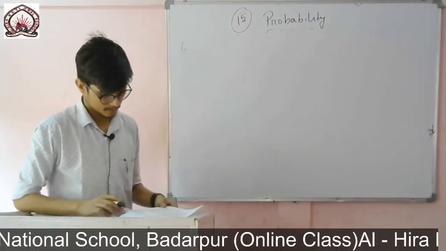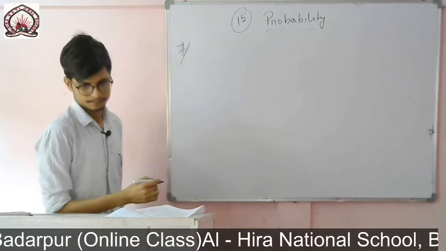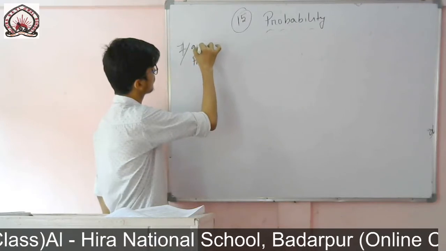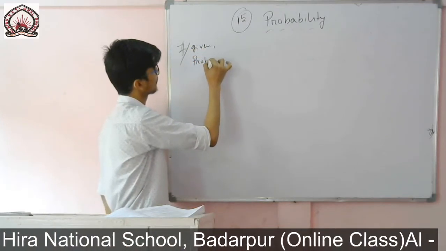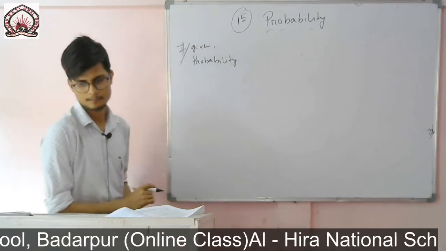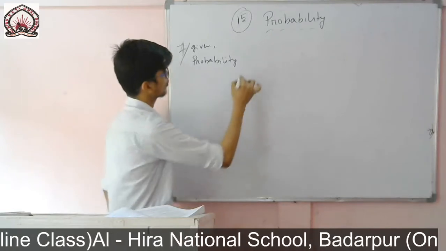So question number 7, you write given: the probability that 2 students are not having the same birthday.